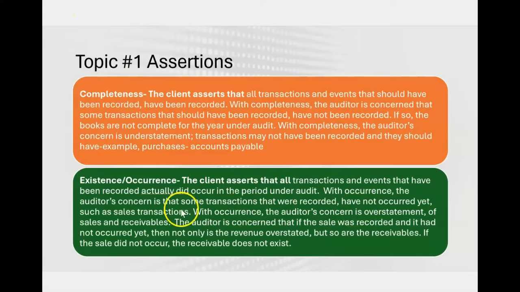With occurrence, the auditor's concern is that some transactions that were recorded have not occurred yet, such as sales transactions. So with occurrence, the auditor's concern is overstatement. Overstatement of sales, overstatement of the related receivable from the sale. The auditor's concerned that if the sale was recorded and it had not occurred yet, then not only is the revenue overstated, but so are the receivables. If the sale did not occur, the receivable does not exist.